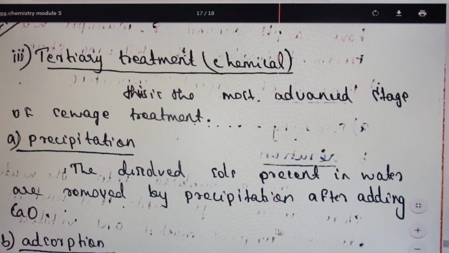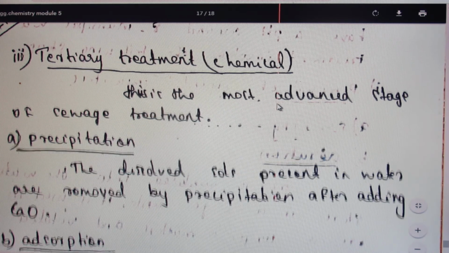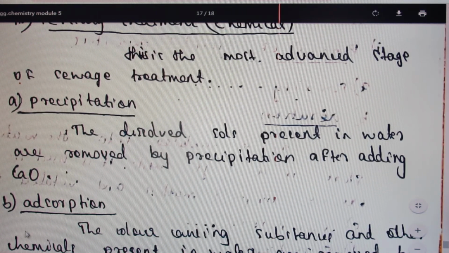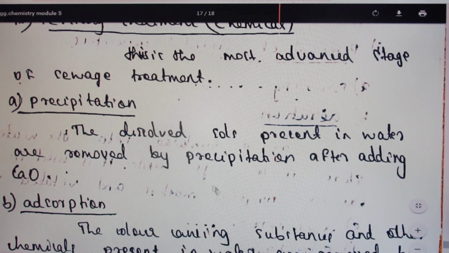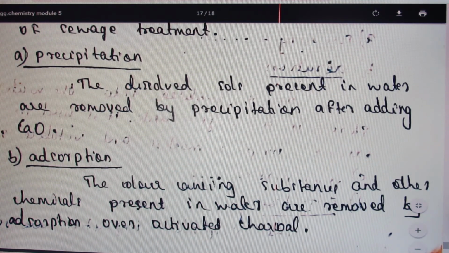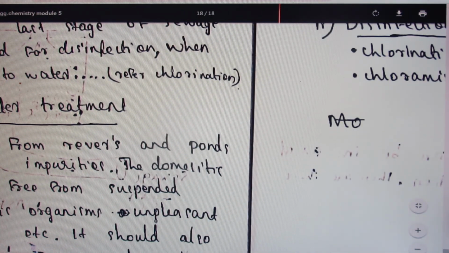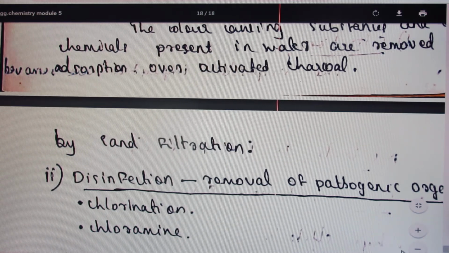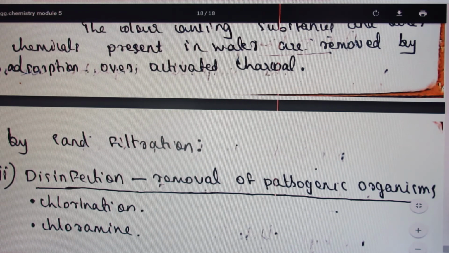And the last step is tertiary treatment. This tertiary treatment is actually chemical in nature. This is the most advanced stage of sewage treatment. One is the precipitation method. If any dissolved salts are present, they can be removed by the precipitation method. The second one is the adsorption method, meaning if colored substances or chemicals are there, we can remove them by adsorption using activated charcoal. And the last method is called chlorination. In chlorination, we can kill all the microorganisms present in water. These are the different steps involved in sewage water treatment.